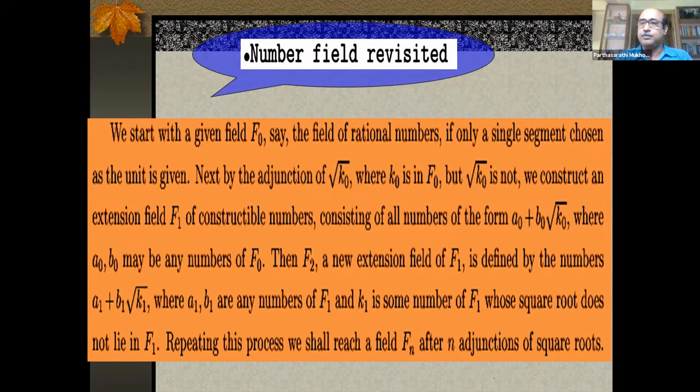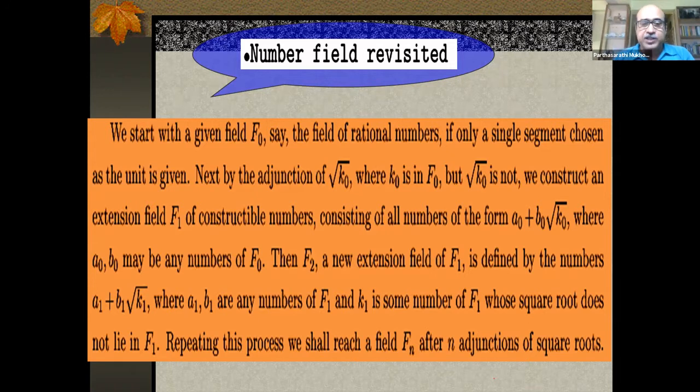At every stage, I look at a number field, choose some element from it, find its square root, which is beyond the field. I make a quadratic extension of that by choosing arbitrary elements from this field and making elements for the new field of this kind, x plus y root k, where k was a number in the previous field and root k was not there, and x, y coming from the previous field, of course. So this actually leads to a kind of tower in the making. Can you see that? Initially it was F0, and every field is larger, containing the previous one. There's a kind of tower growing.